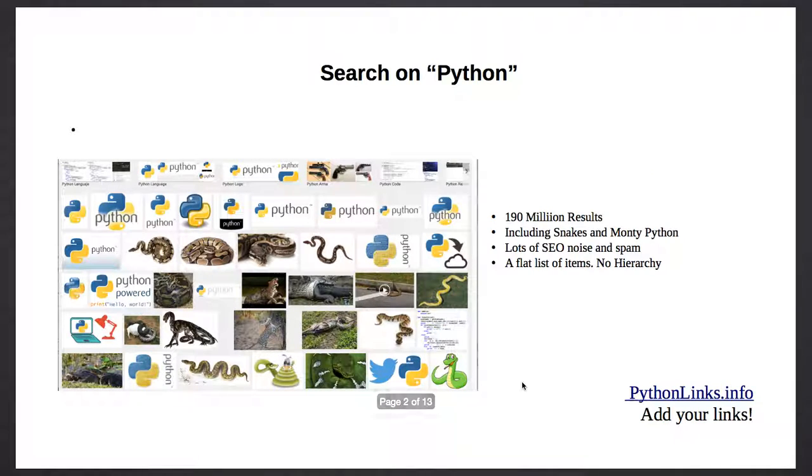What problem does it solve? Well, when you do a search on Python, you end up with 190 million results. That includes snakes and Monty Python, lots of things that are optimized for SEO, but from your perspective are noise or spam. And of course, it's just a flat list of items. There's no hierarchy there. It'll take you forever to go through all those items.